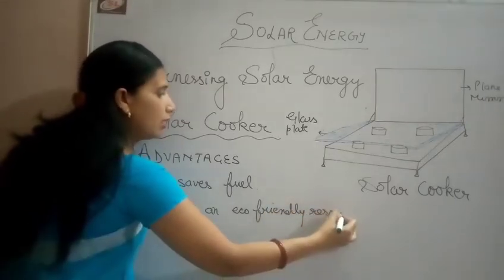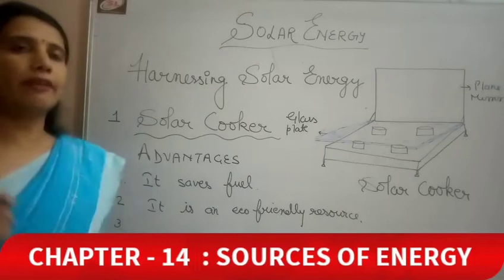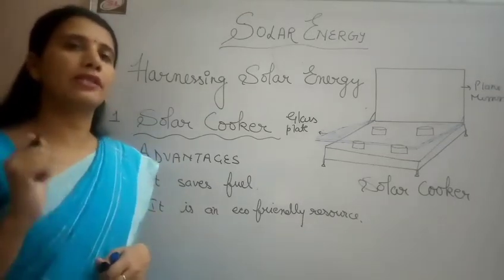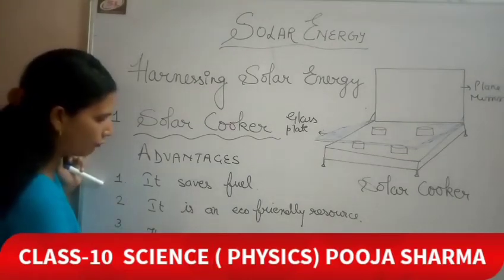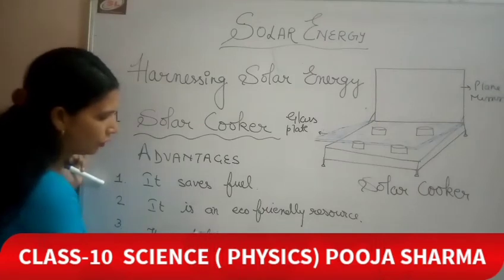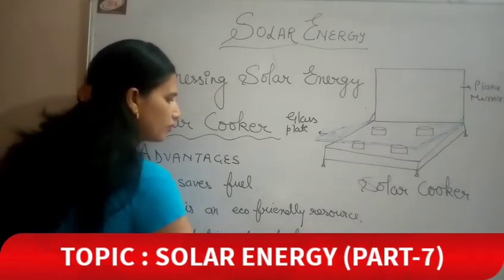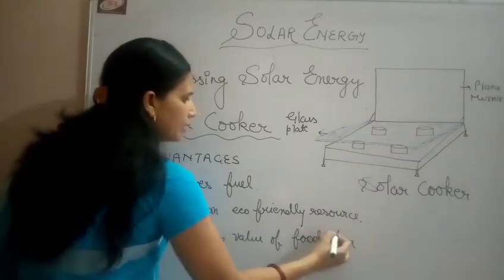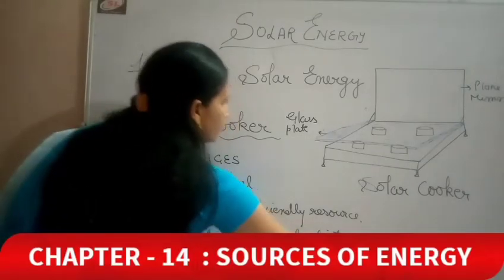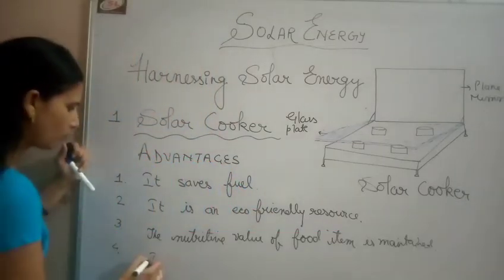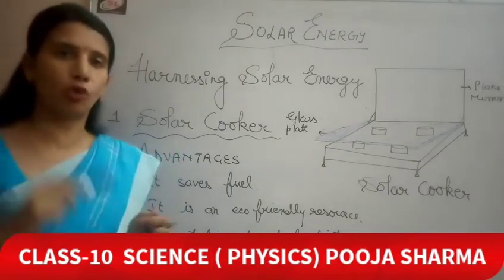Number 3, which is very important: in the solar cooker, the nutritive value of the food items remains the same. The nutritive value of the food item is maintained. So these are some advantages of the solar cooker.